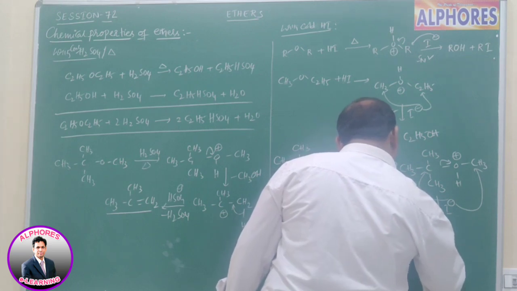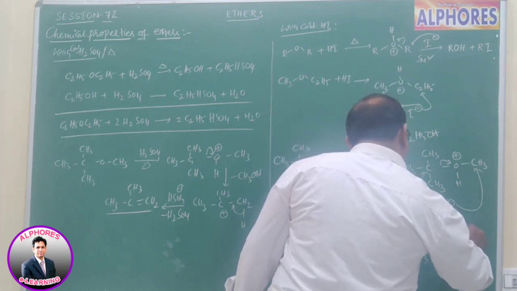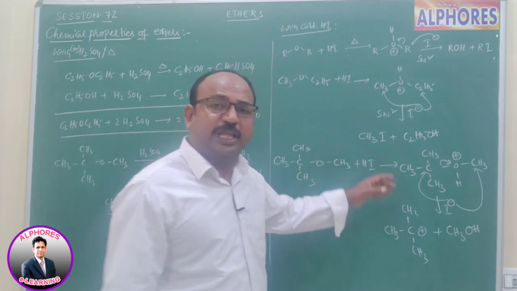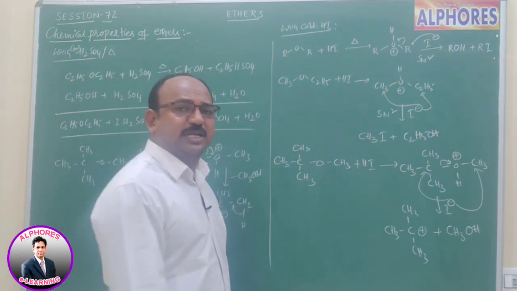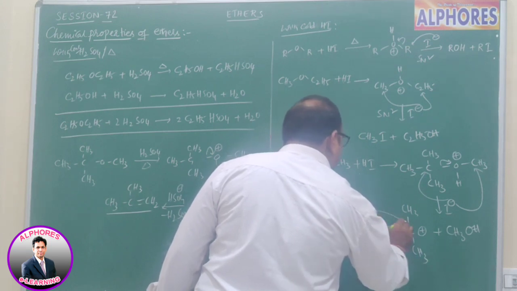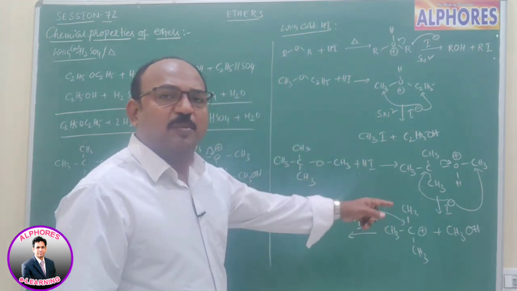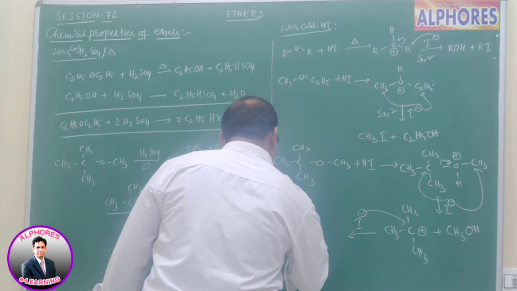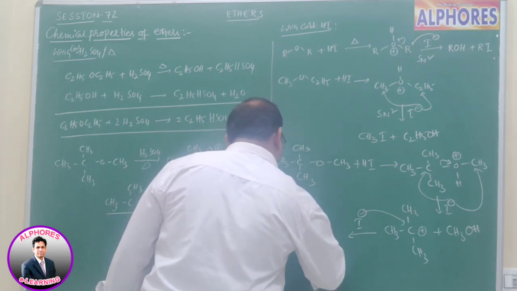As a result we are getting CH3 and a positive charge here, along with methyl alcohol. Now tertiary butyl carbocation formation takes place. Because of tertiary butyl carbocation formation, I minus attacks upon the carbocation. As a result we are getting tertiary butyl iodide.